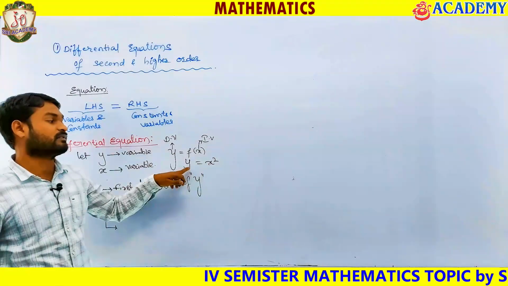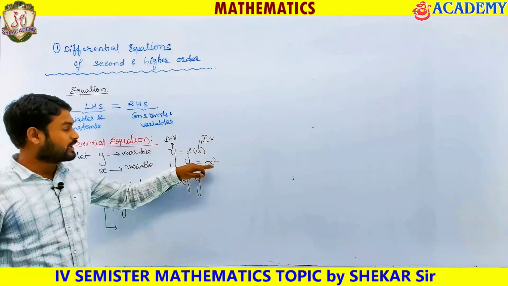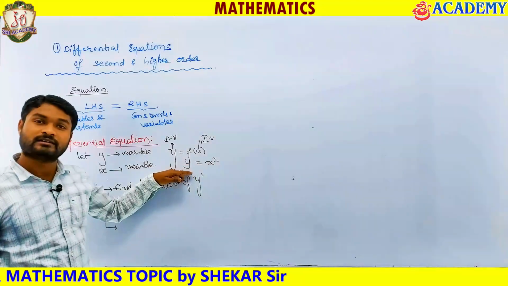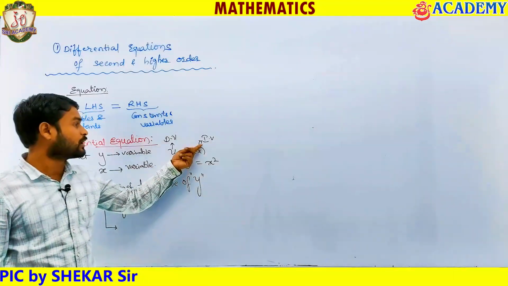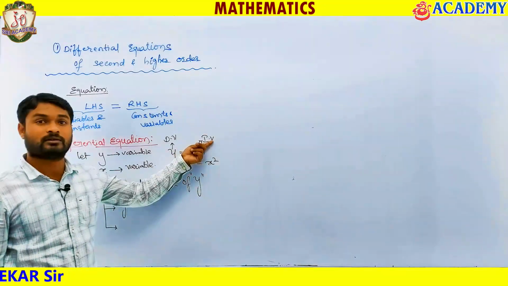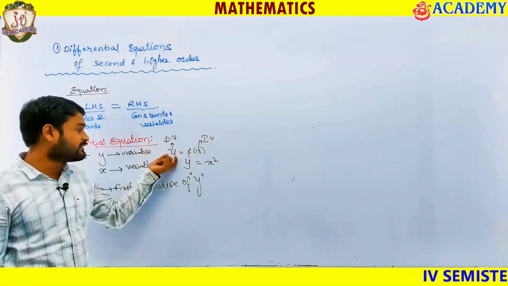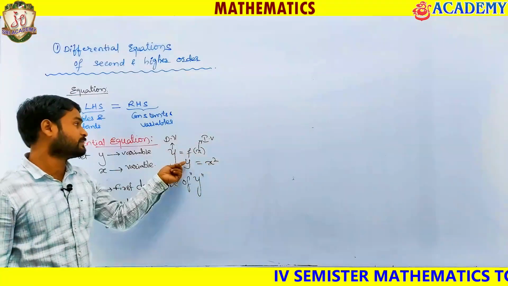Keep x equals 1, y is 1. Keep x equals 2, y is 4. So if I give the x value, then y is determined. I am giving my own value to x, so we call it the independent variable. It does not depend upon anything, I can give any value. But y depends upon some other variable, so I call it the dependent variable.